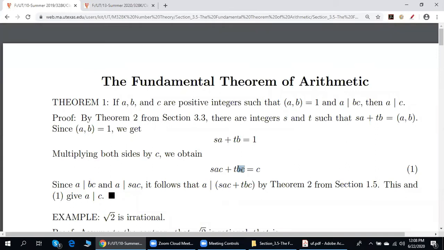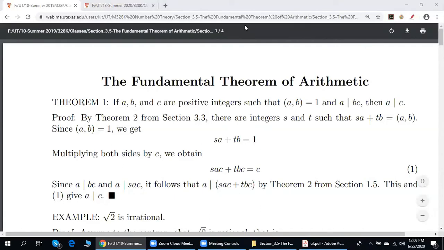Since BC is divisible by A, according to what is written here, this term is also divisible by A. So this is divisible by A, this is divisible by A. Therefore, by theorem 2 from section 1.5, the whole left-hand side is divisible by A. Since the left-hand side is equal to the right-hand side, the right-hand side is divisible by A. C is divisible by A. This is exactly what we need.